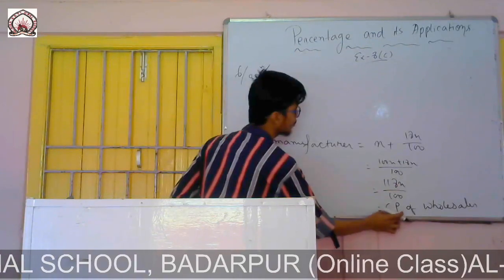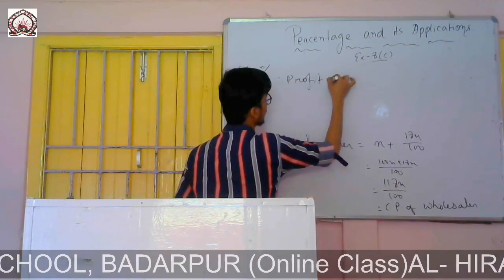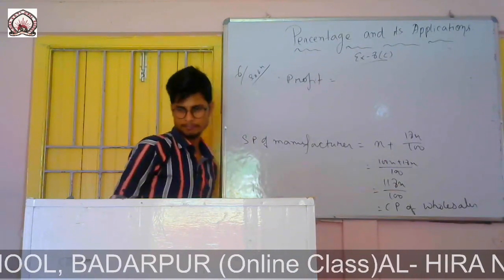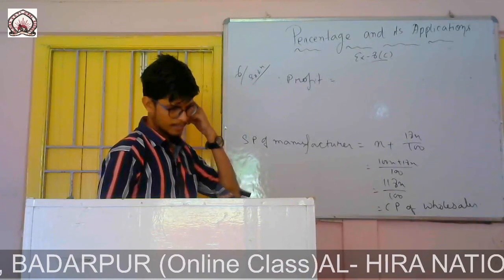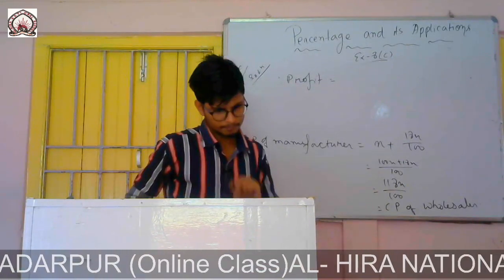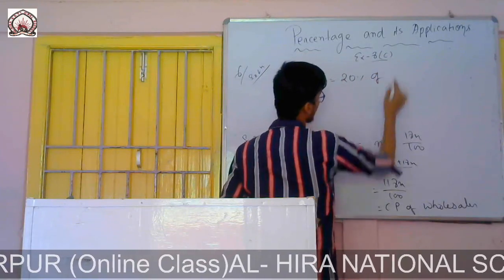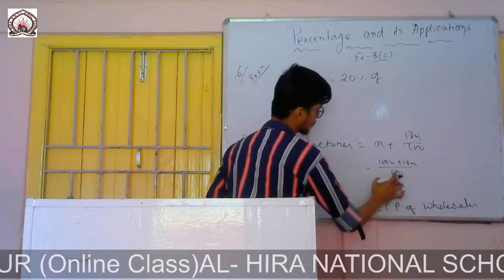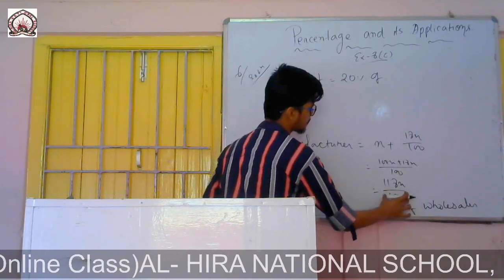So in case of wholesaler we are finding profit. How much profit did he gain? He gained 20%. Of which one? On the selling price of manufacturer, which is equal to the cost price of wholesaler.